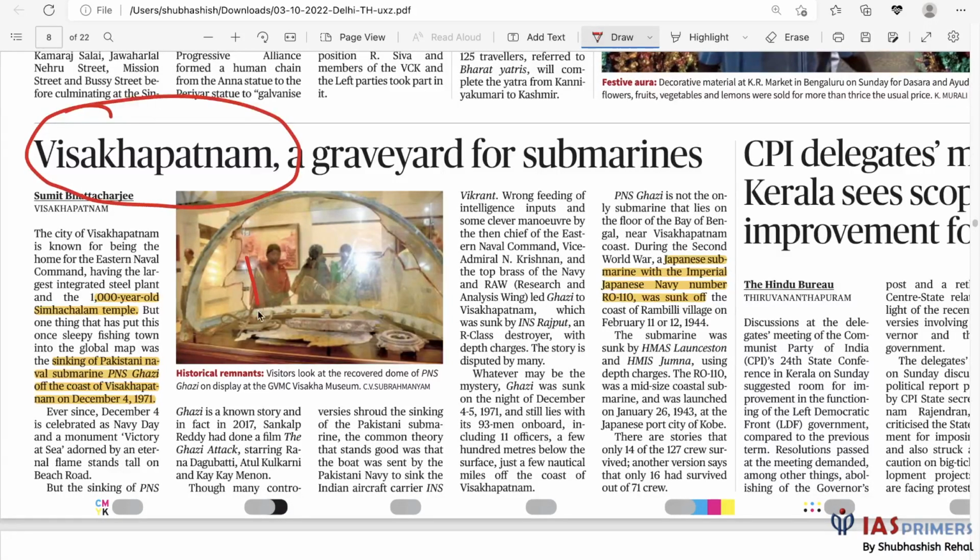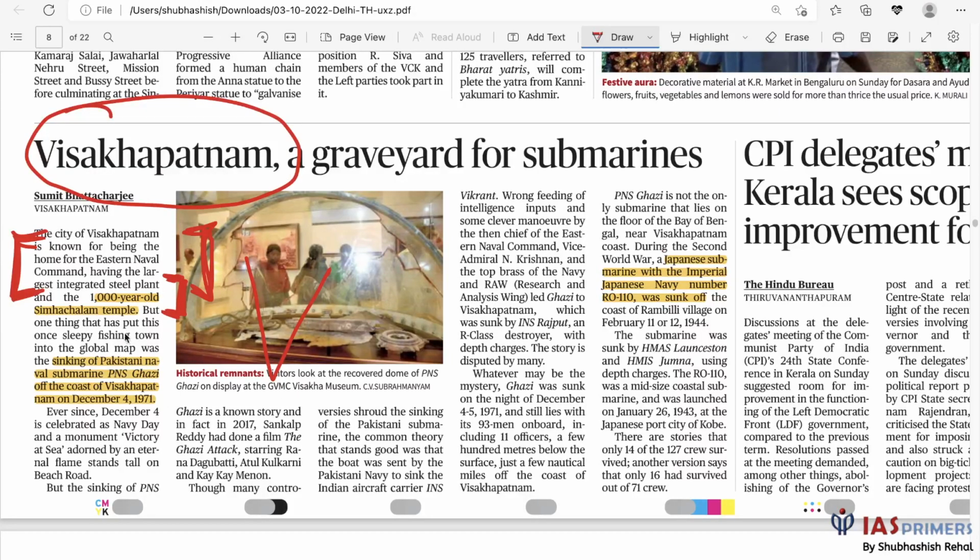So Vishakhapatnam is on the eastern coast, Andhra Pradesh. It is the home for the Eastern Naval Command. Those students who are preparing for CDSE, AFCAT, for them, such questions are asked actually. So it's the home for the Eastern Naval Command, and the 1000-year-old Simachalam temple. I think this is all we have over here.